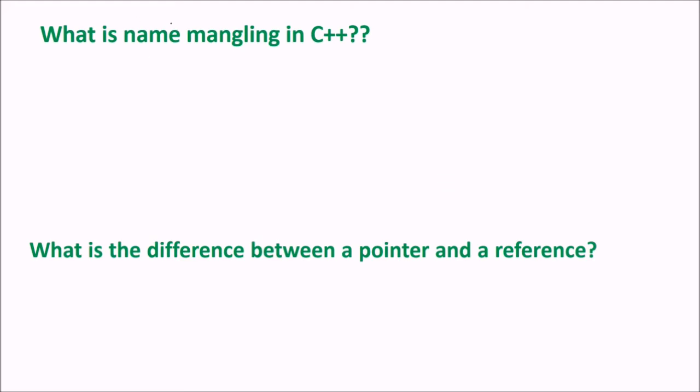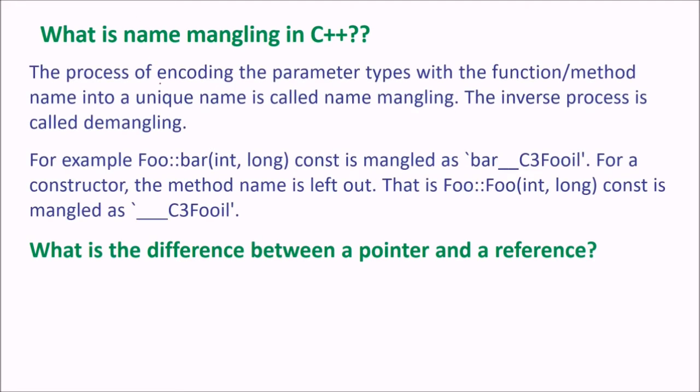What is name mangling in C++? The process of encoding the parameter types with the function or method name into a unique name is called mangling, and the inverse process is known as demangling. For example, if you have a function called bar in foo taking a long, this is mangled as bar underscore c3 fooi. So the process of encoding the parameter types with the function or method name into a unique name is called mangling.